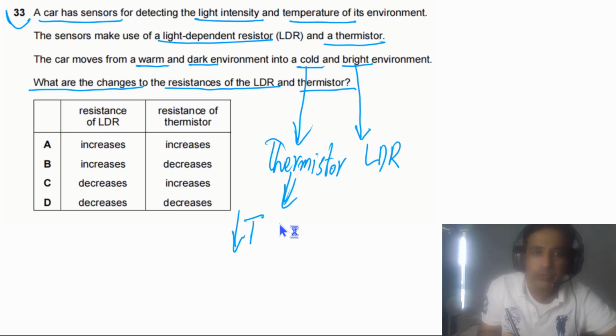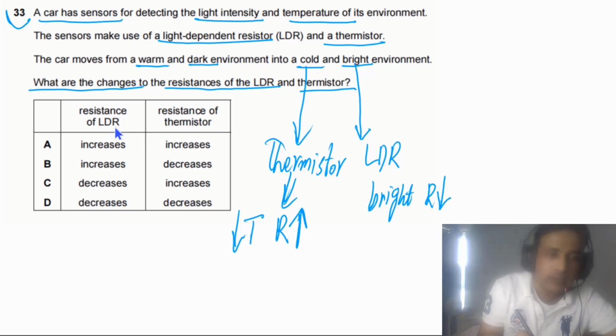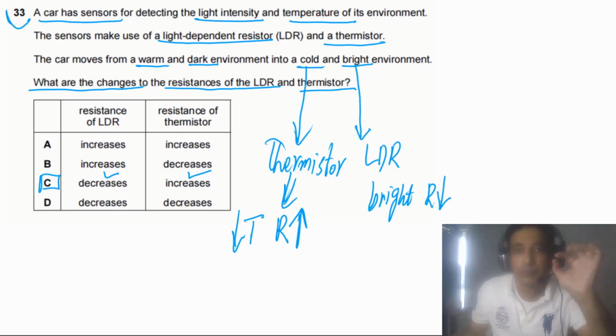Cold means that temperature is low. If the temperature is low, resistance of the thermistor increases. For the LDR, if it is bright, resistance of the LDR goes down. So in this case resistance of the LDR will decrease and resistance of the thermistor will increase. Resistance of LDR decrease, so this is right. Resistance of thermistor increase, so this is also right. So the answer for this question is C. Pretty straightforward question. You need to understand how the resistance of a thermistor changes with temperature and also how the resistance of an LDR changes with light.